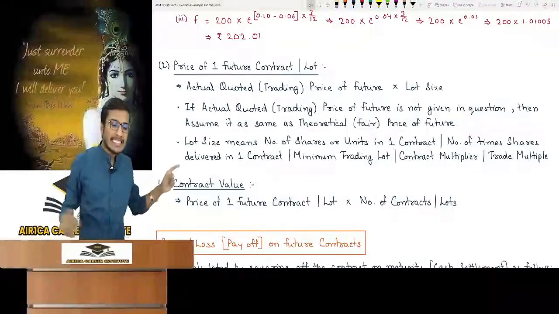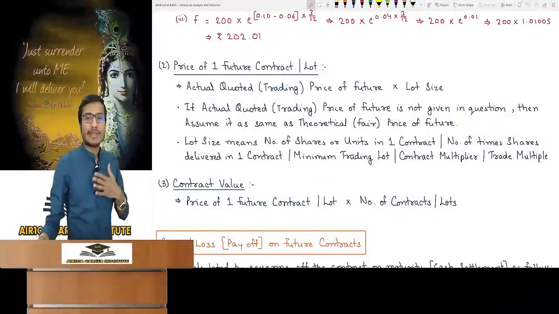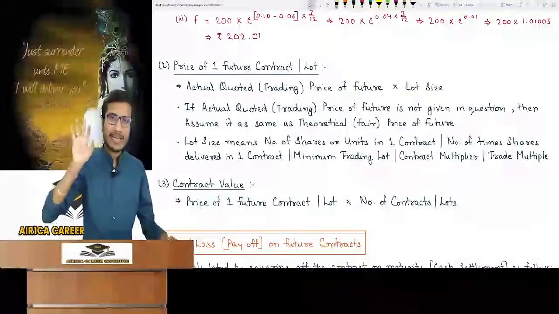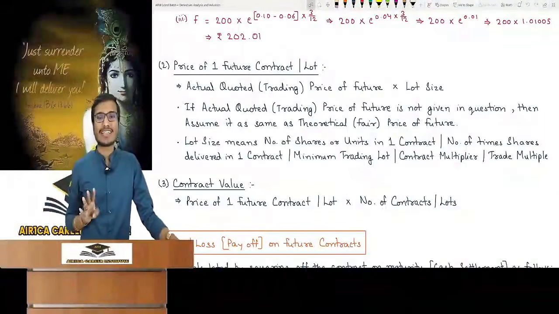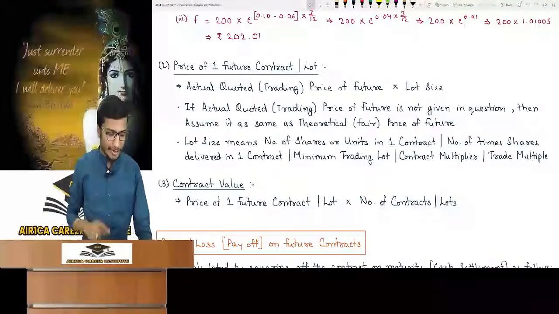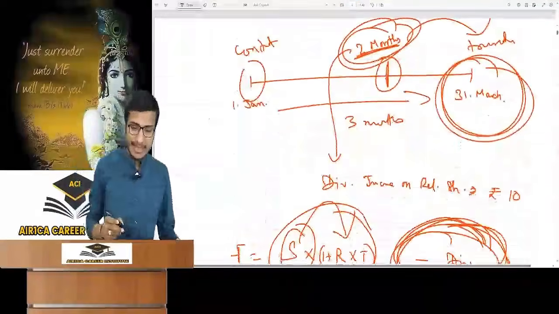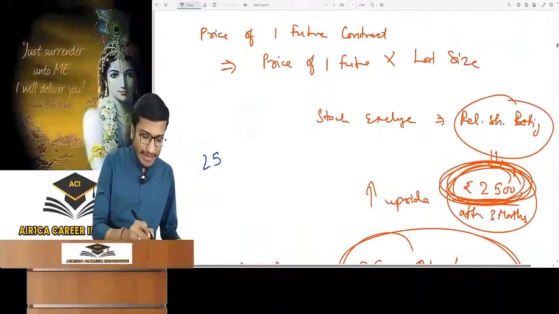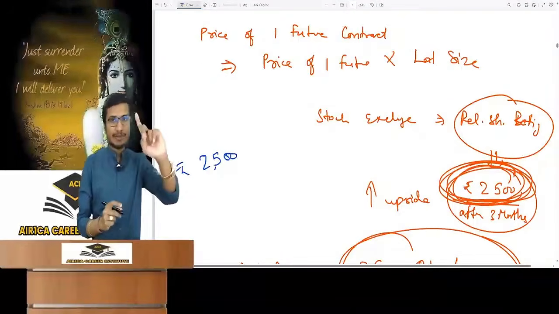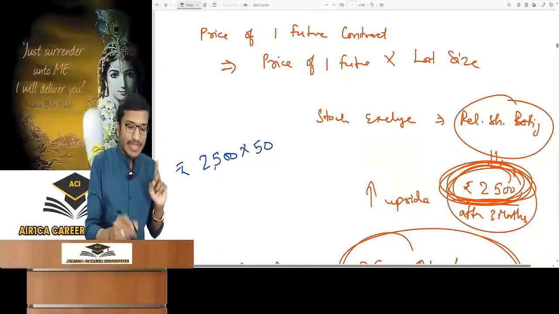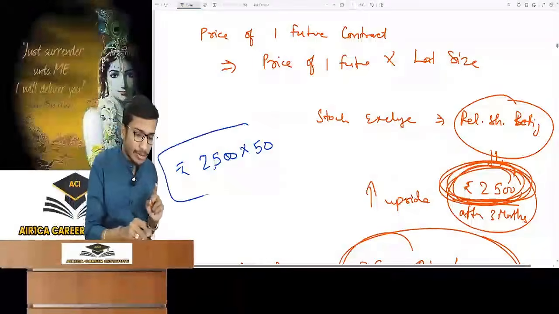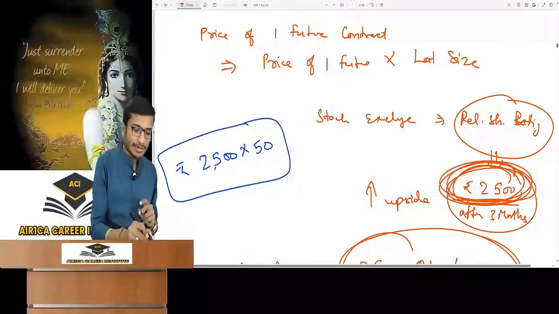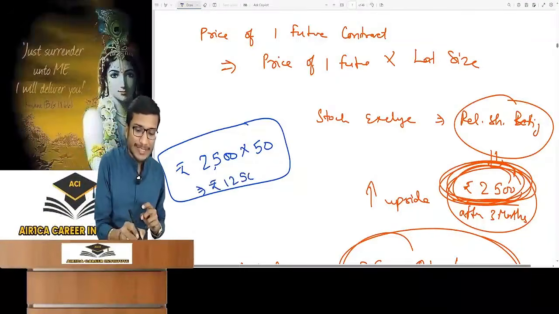After this, there is contract value. What is this? Now see, I told the stock exchange person that you are saying the lot size is 50 to do one contract. I said to him, make 4 contracts like this. Now listen to what I did. Pay attention. 2500 is the price of one future of Reliance in the market. Multiply this by 50, the lot size. If I want to enter into one contract, I'll have to pay this price. 2500 into 50 means 1,25,000. 1,25,000 is the price of one future contract.